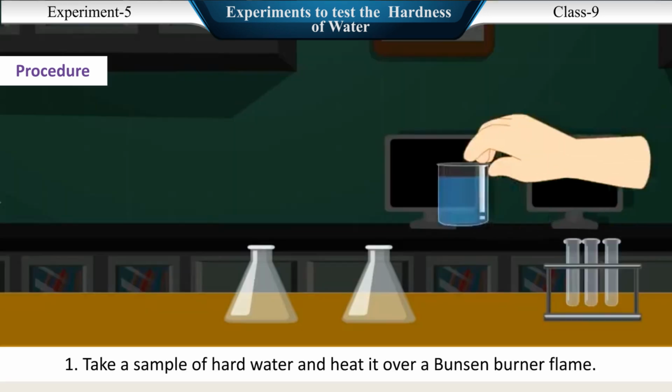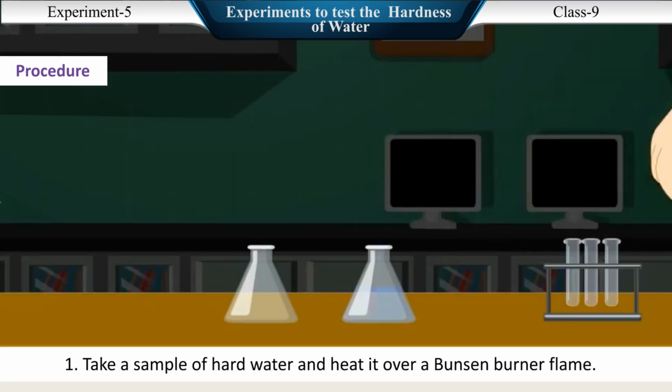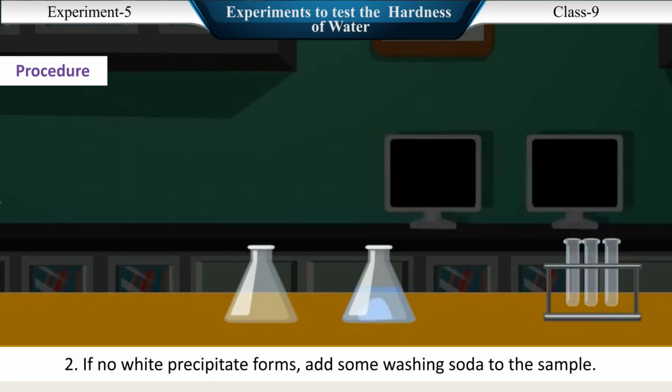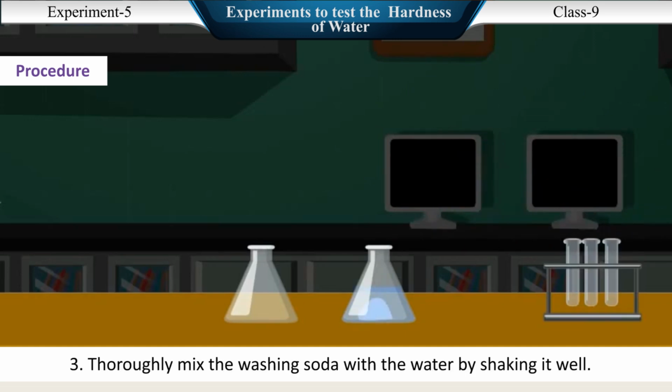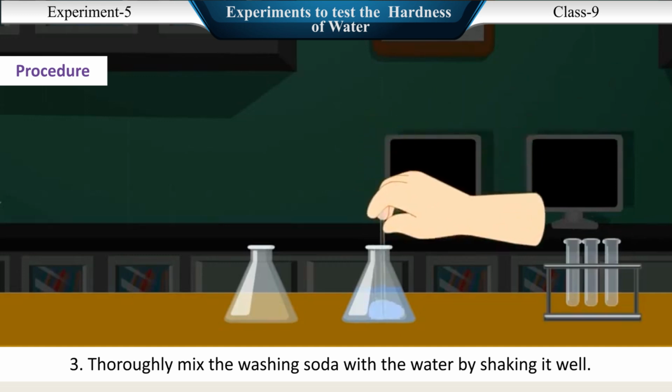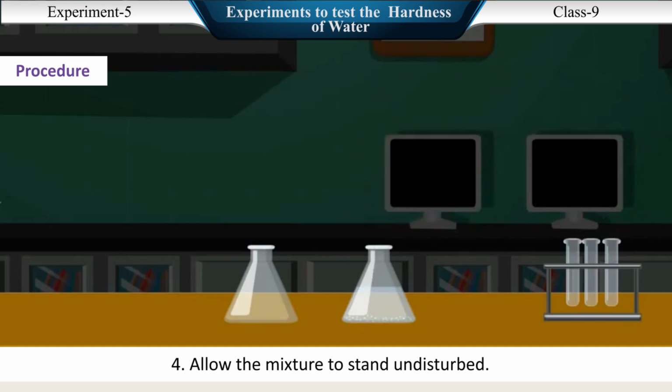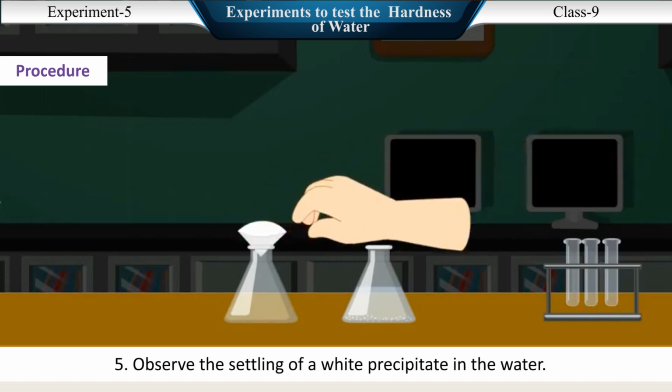1. Take a sample of hard water and heat it over a Bunsen burner flame. 2. If no white precipitate forms, add some washing soda to the sample. 3. Thoroughly mix the washing soda with the water by shaking it well. 4. Allow the mixture to stand undisturbed. 5. Observe the settling of a white precipitate in the water.